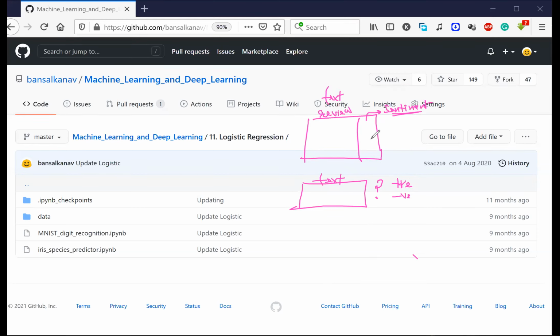Given any text review, my machine should learn the pattern behind positive and negative sentiment, and on any future text review, it should be able to tell whether the sentiment behind that review is positive or negative.